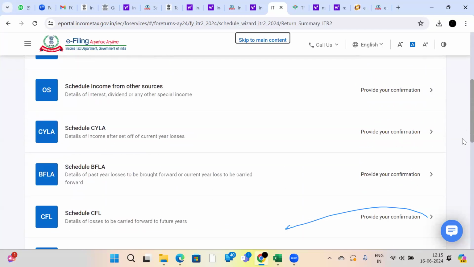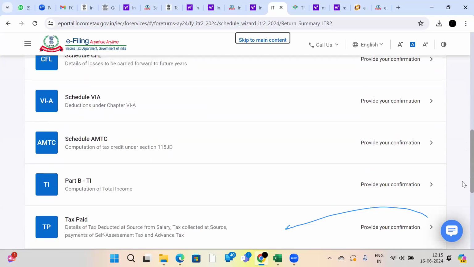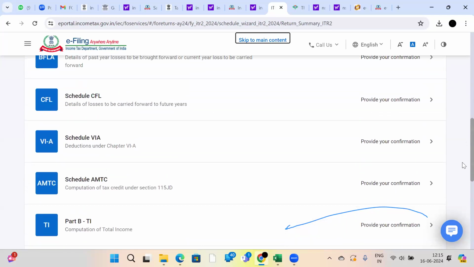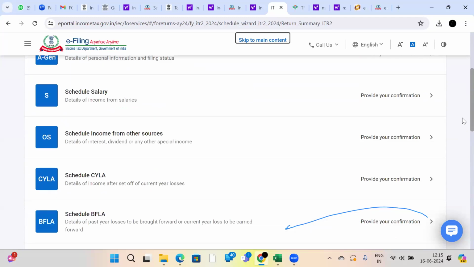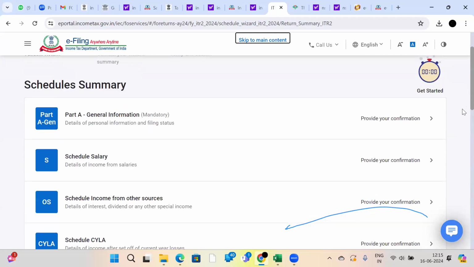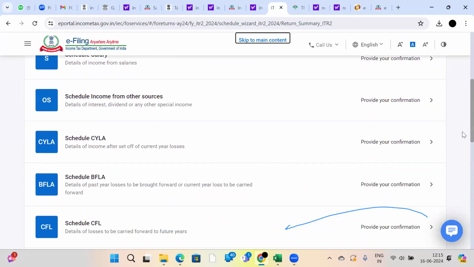Someone has asked here: if I have capital gain, right? Yes. Here it will get the current year losses, income from other sources, scheduled salary, income from other sources, current year.